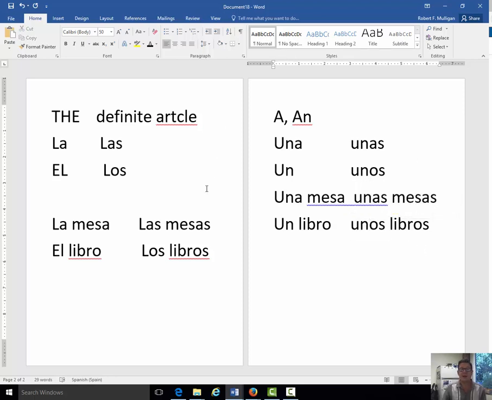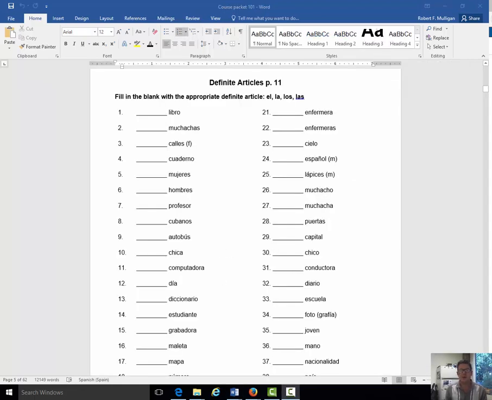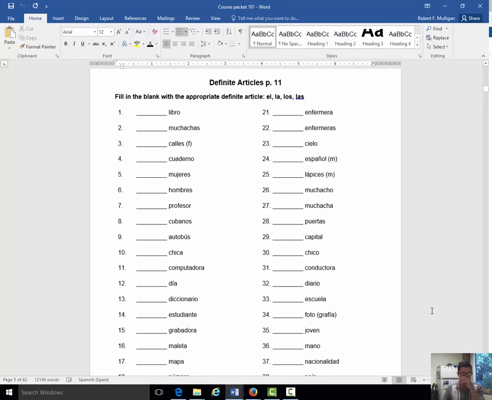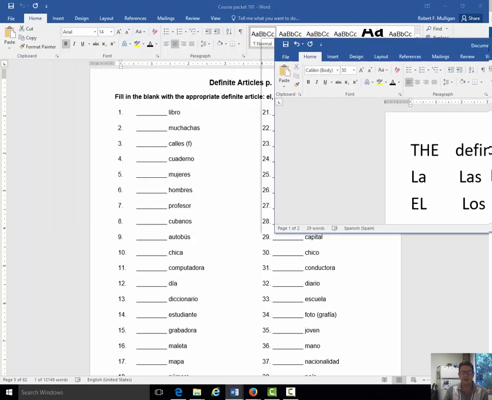Okay, now this first exercise, let's go ahead and go into our packet. Let's go ahead and go to page right here. It looks like this, and it is page 5 of the packet. Okay, and we're going to go through this together. So we're going to use the definite article, or the, here.